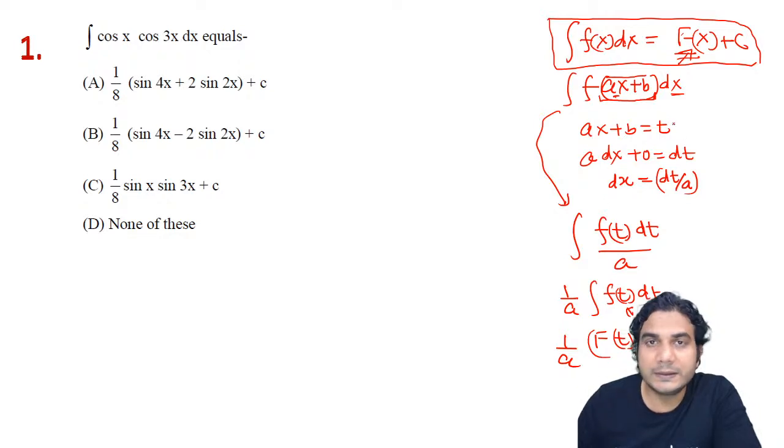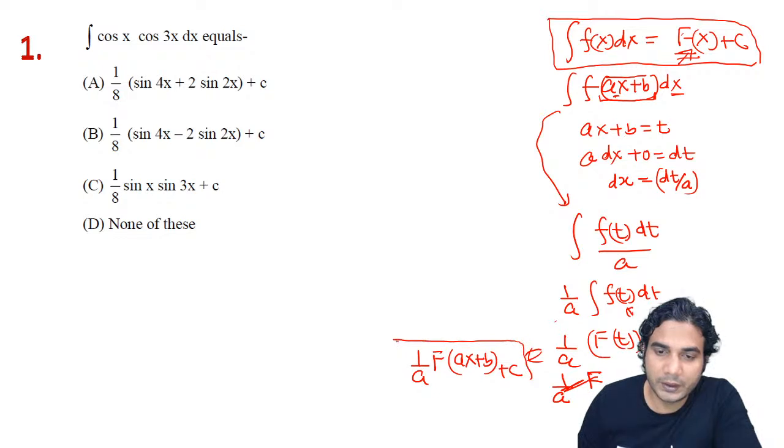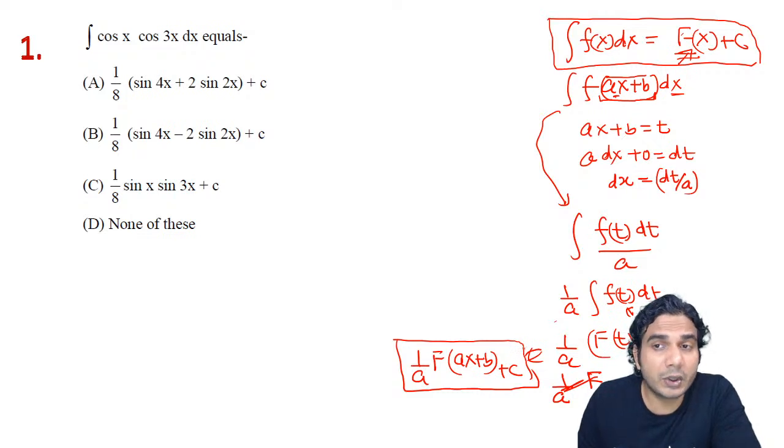Now you can again replace the value of t. The final answer should be in terms of x. So the final integration will be 1 upon a times F of ax plus b, plus c. Now you can compare what the change is. If you know the integral of small f(x) with respect to x is capital F(x), then the integration of f of ax plus b will be capital F of ax plus b, but divided by a. So whatever is the coefficient of x, you need to divide by that number. That is the change.